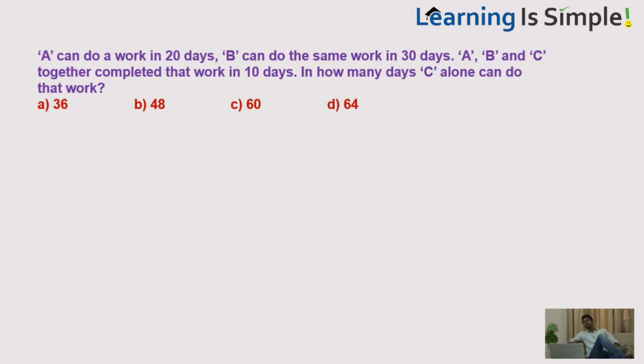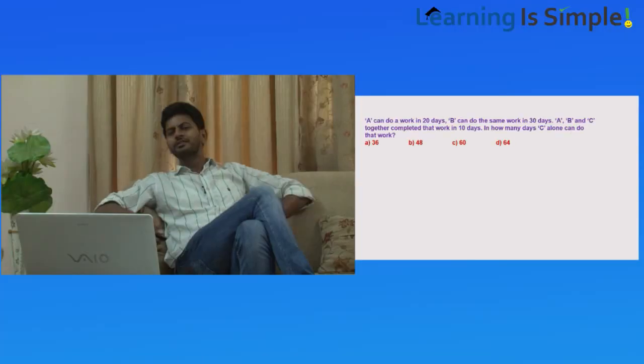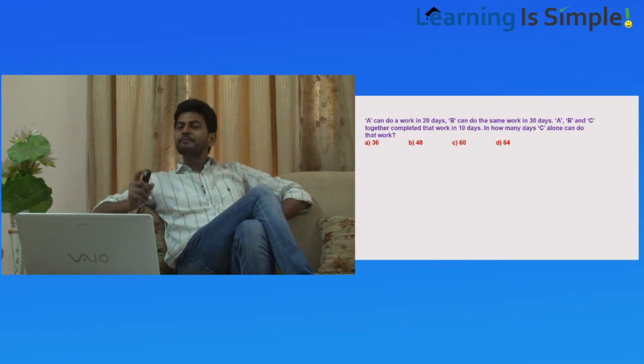A can do a work in 20 days, B can do the same work in 30 days. A, B and C together completed the work in 10 days. In how many days can C alone do that work? First step, assume the total work. A can do it in 20 days, B can do it in 30 days, A, B, C together can do it in 10 days. So, I assume the total work to be the LCM of 20, 30 and 10.